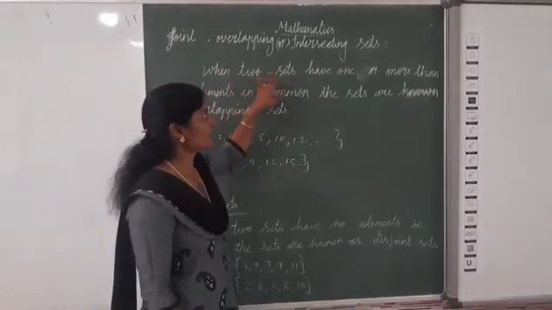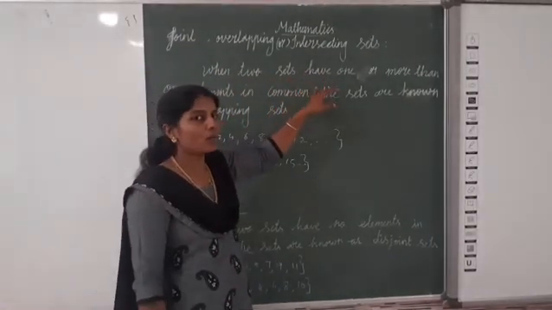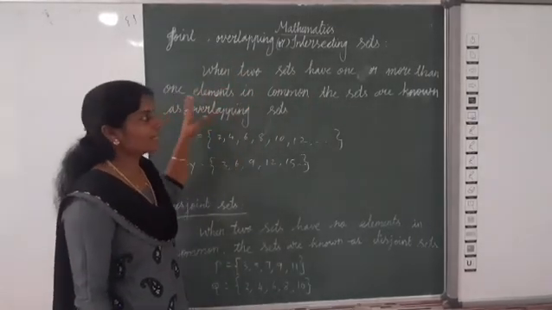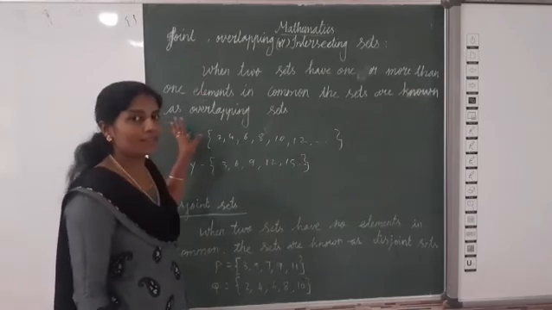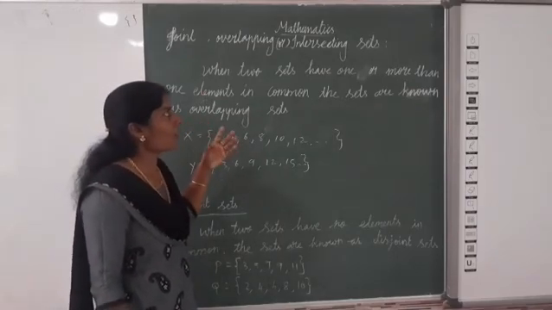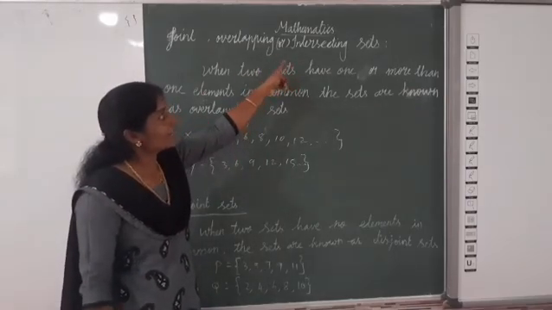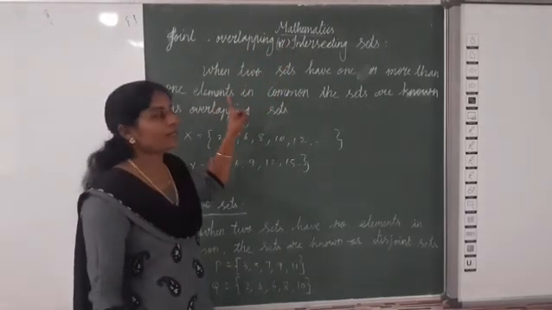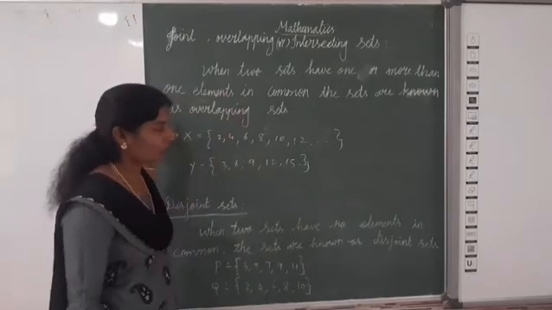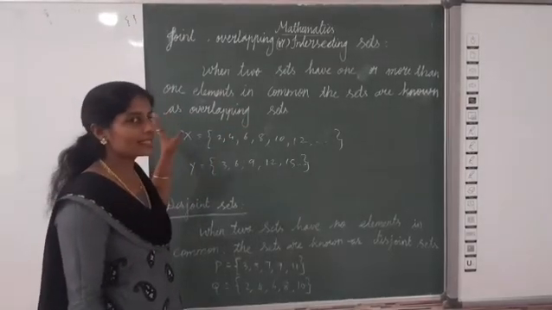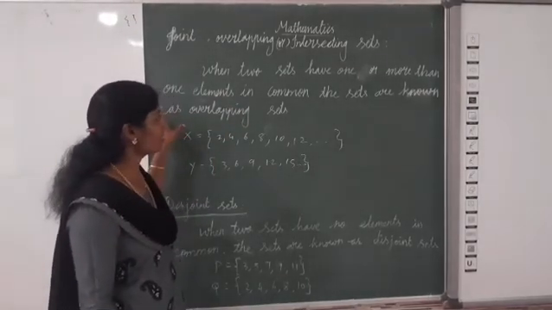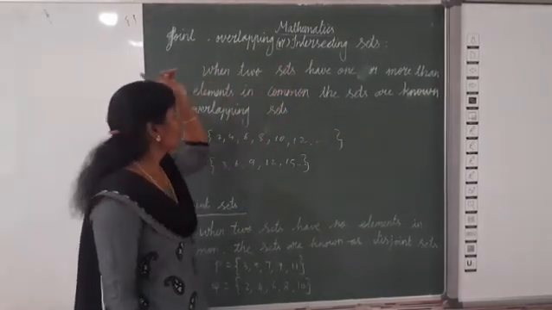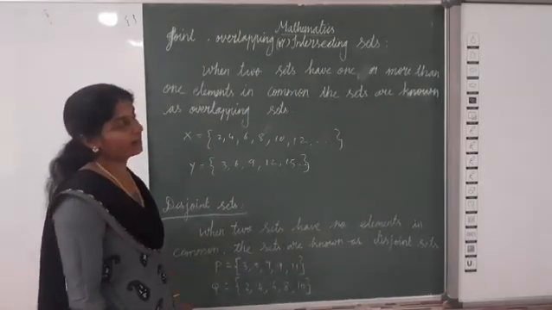When two sets have one or more than one elements in common, the sets are known as overlapping sets or joint sets or intersecting sets. Any one element or more than one element in common means that sets are known as overlapping sets or intersecting sets or joint sets.